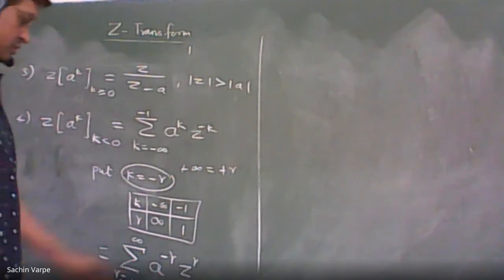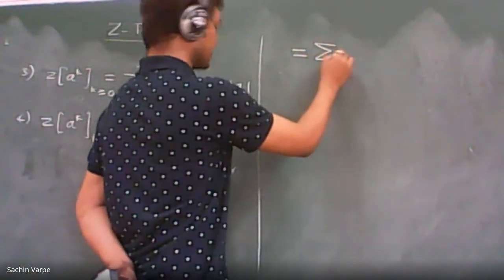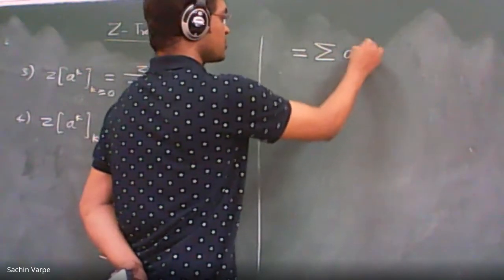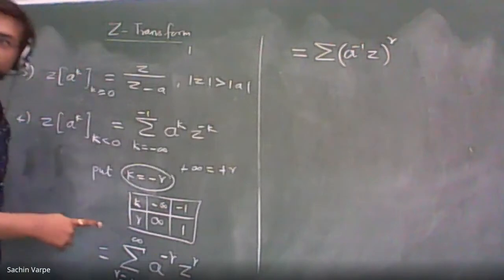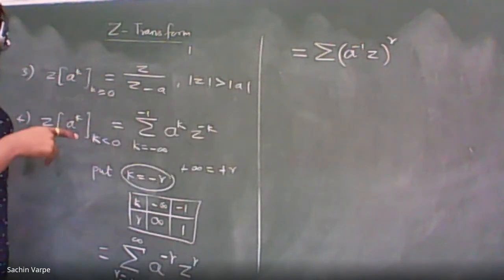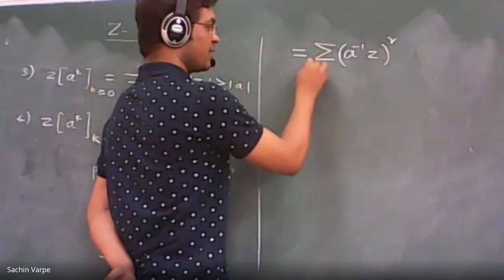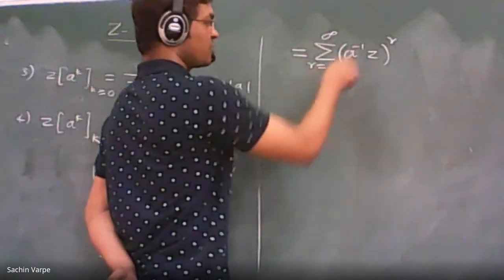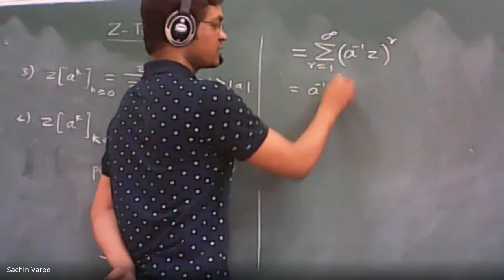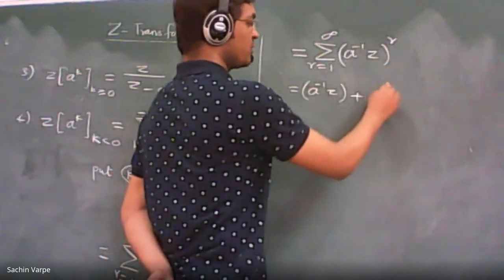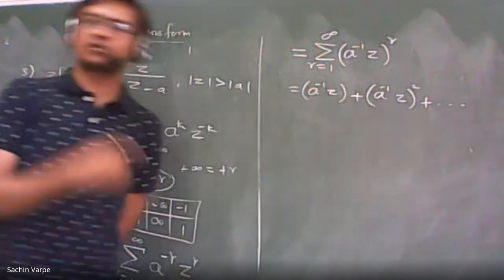So let us split the summation. That is a raised to minus 1 z to the power r. By laws of indices we can write that, taking r instead, and that r ranges from 1 to infinity. Can you split now? At r is equal to 1, that will be a raised to minus 1 z. At r is equal to 2, that will be a raised to minus 1 z the whole square, plus and so on. Is it a geometric series?